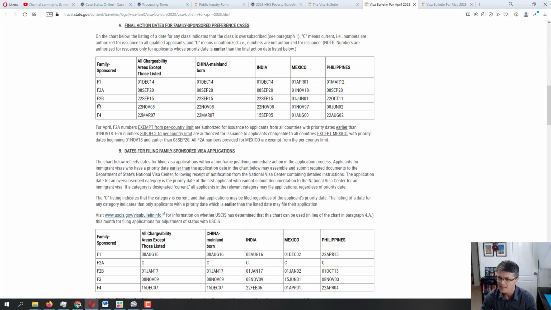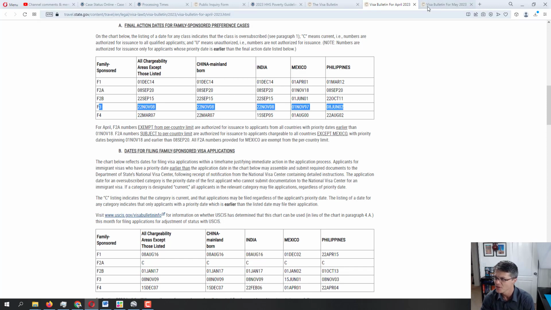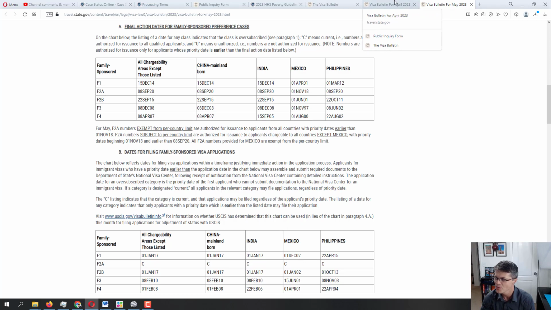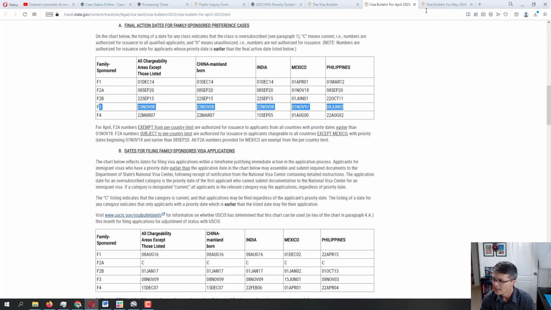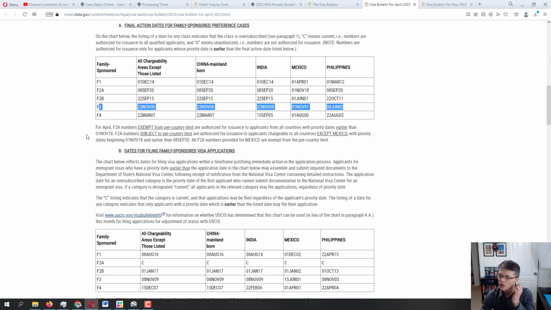Here it is, this category right here, and we're gonna switch. All right, so we got some movement in F3 for all chargeability, for China, for India, not for Mexico, unfortunately, and not for Philippines. So looks like Mexico and Philippines are still waiting for an update, but we do have 1 month ahead in the F3.